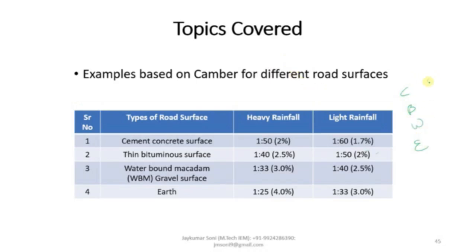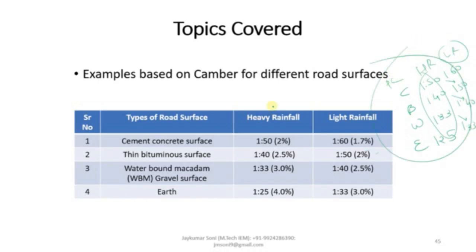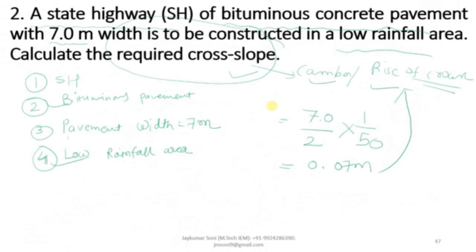CBWE. 50, 40, 33, 25, 60. Here comes 50, here comes 40, here comes 33. You just have to put the value of 1:2 in this whole table. This will be calculated as heavy rainfall and this is low rainfall. This is the pavement category. This is how you can remember these particular values, and you just need to put the particular equation and calculate the rise of crown with respect to the edges. I hope you have understood the concept. Thank you so much.